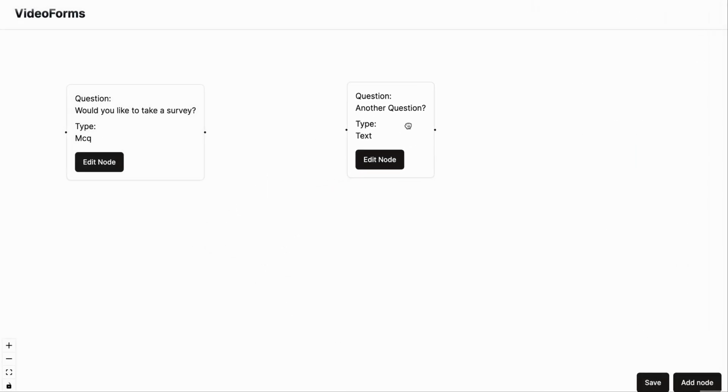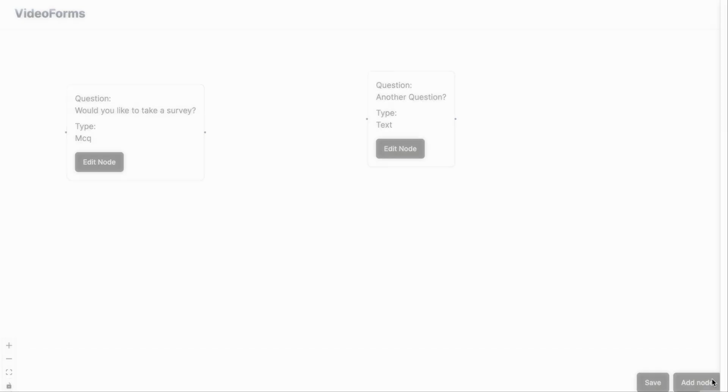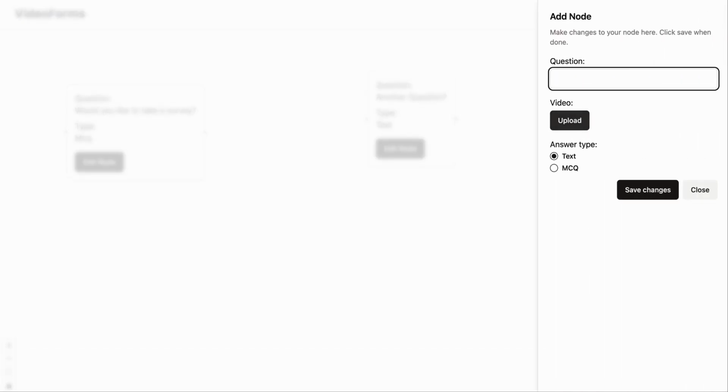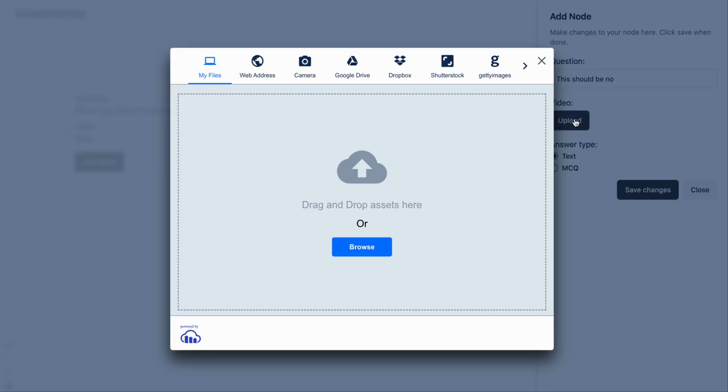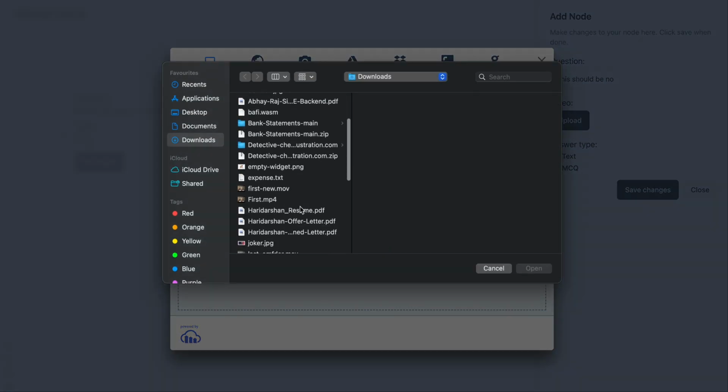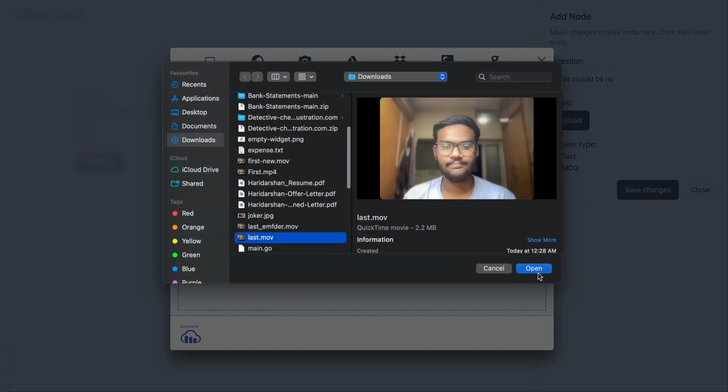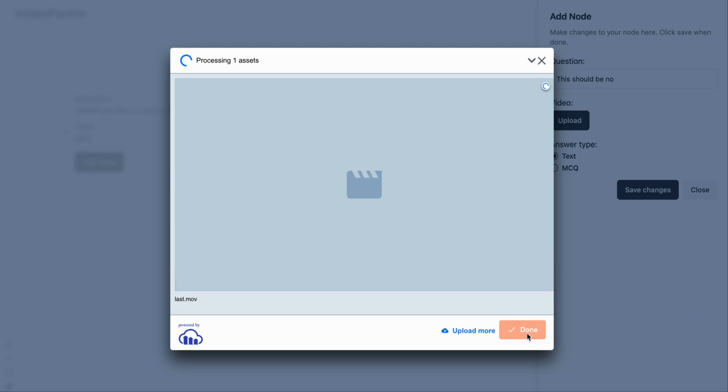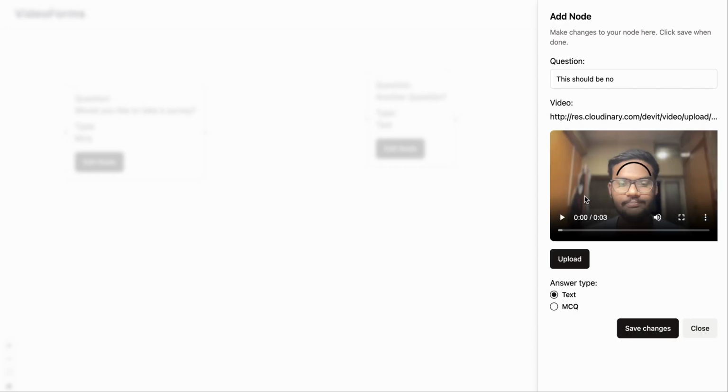So here it is, adding one more node, which is this should be no, and I'll just upload a video associated to it. Yeah, did it, got the preview. You can also watch the preview if you want to, and save changes.